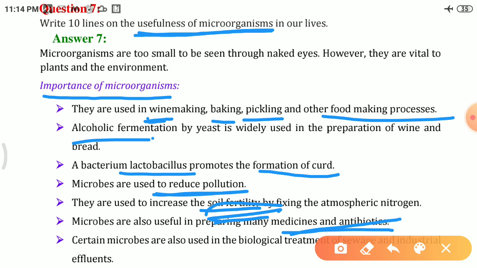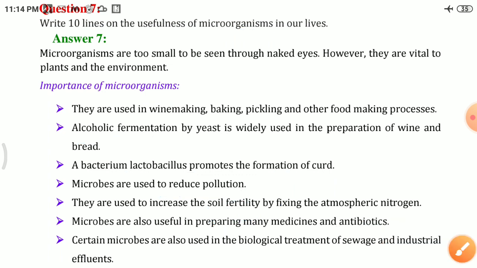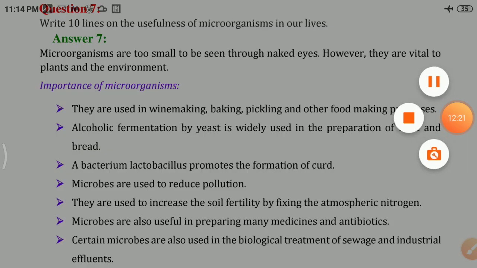Next, certain microbes are also used in the biological treatment of sewage and industrial effluents. There also the microbes are used to clean up the sewage and industrial effluents. So that was all about the importance of microbes.